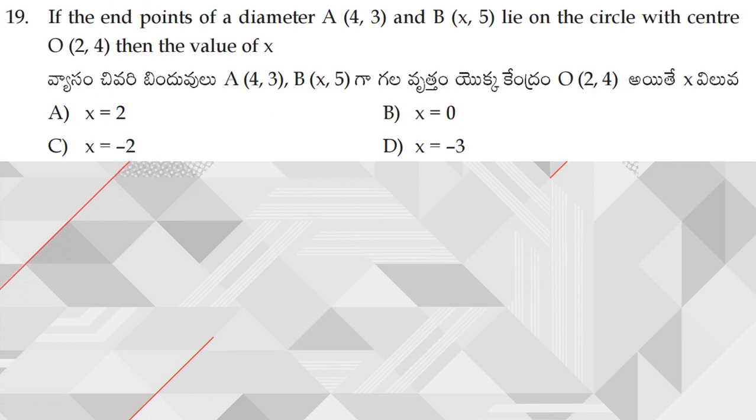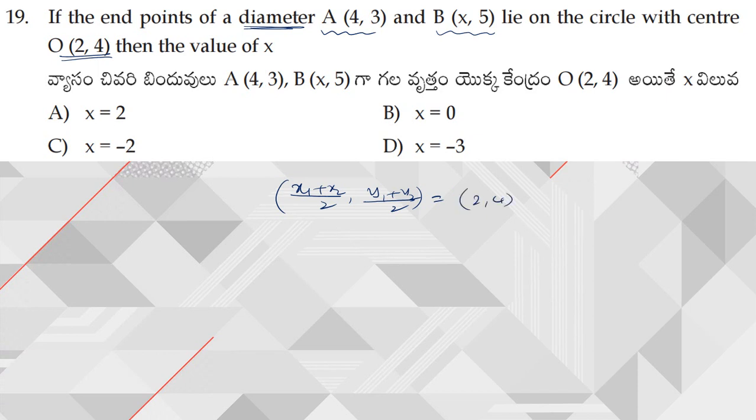Next, moving on to question number 19. What is given: the endpoints of the diameter A 4, 3 and B x, 5 lie on the circle with the center O. Since it is the diameter, the midpoint of these 2 points is nothing but my center. So what is the midpoint formula? x1 plus x2 by 2 comma y1 plus y2 by 2 is the midpoint formula, which is equal to 2 comma 4.